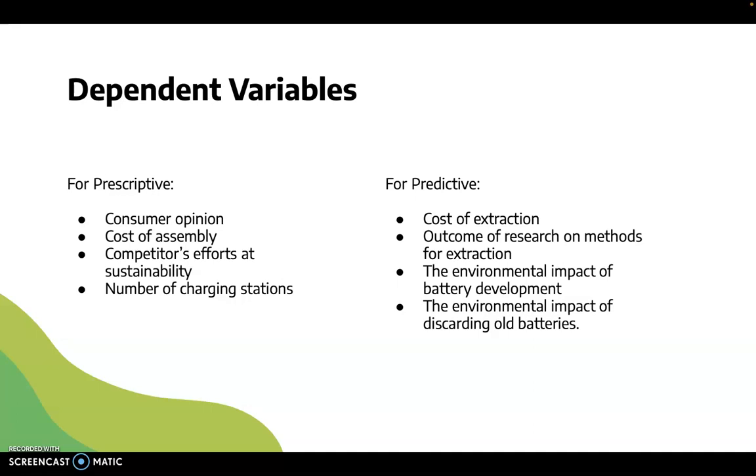Our dependent variables for prescriptive are the consumer opinion, the cost of assembly, the competitors' efforts at sustainability, and the number of charging stations. The dependent variables for our predictive cases are the cost of extraction, the outcome of research on methods for extraction, the environmental impact of battery development, and the environmental impact of discarding old batteries.